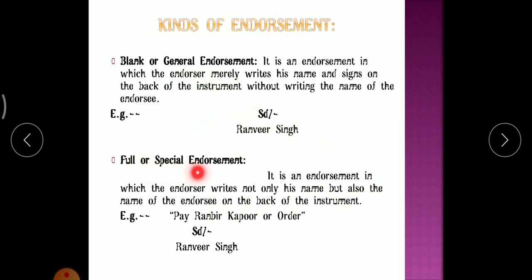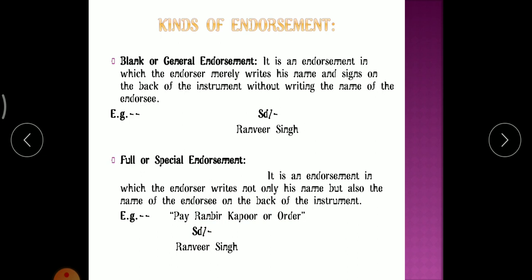But in full or special endorsement, he will write his name, his signature, and also the endorsee's name. Clear? See here, for example: pay Ranbir Kapoor on or order, signature Ranveer Singh. So Ranveer Singh is the endorser, and Ranbir Kapoor is the endorsee. Clear?